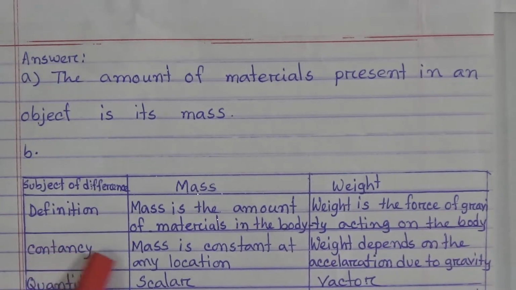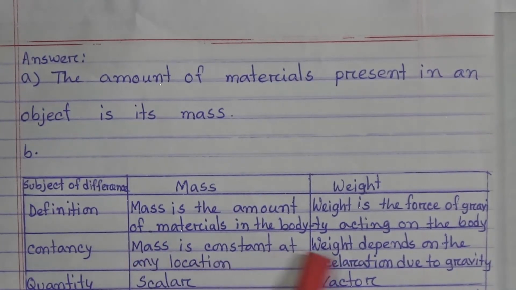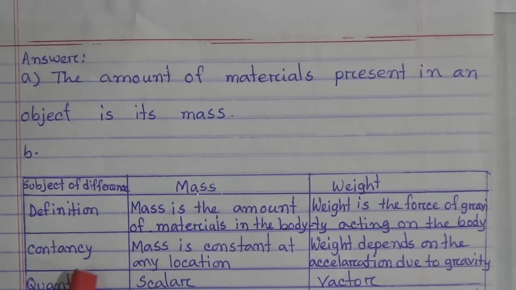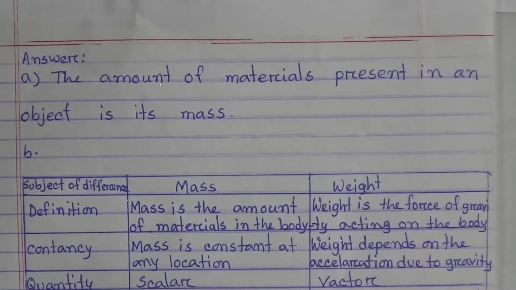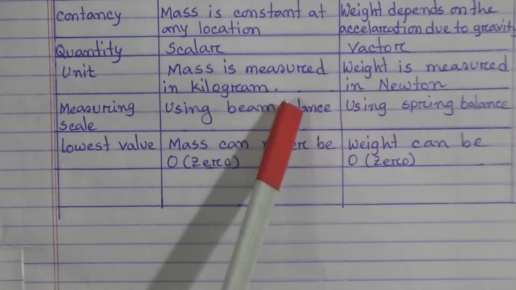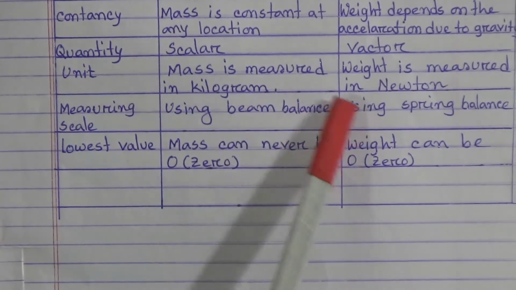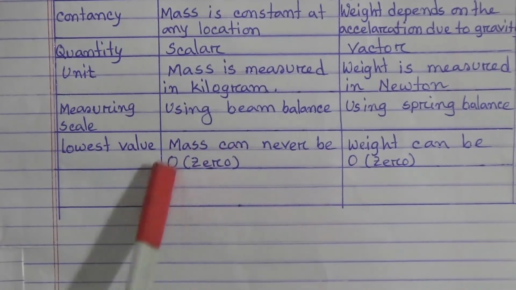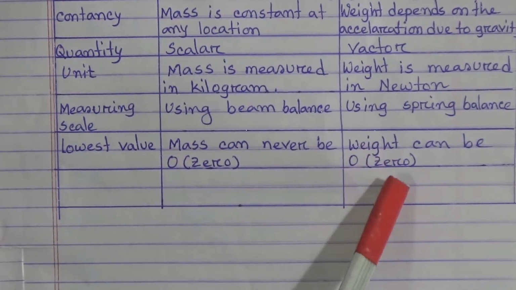Mass is constant at any location, while weight depends on the acceleration due to gravity. Quantity: mass is scalar and weight is vector. Unit: mass is measured in kilogram and weight is measured in Newton. Measuring scale: a beam balance is used for measuring mass, and a spring balance for measuring weight. Lowest value: mass can never be 0 but weight can be 0.